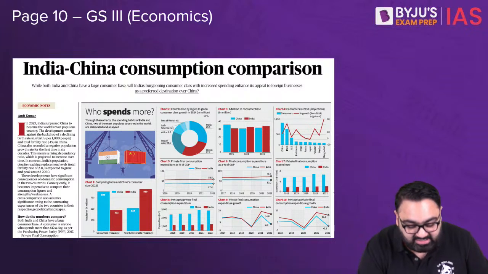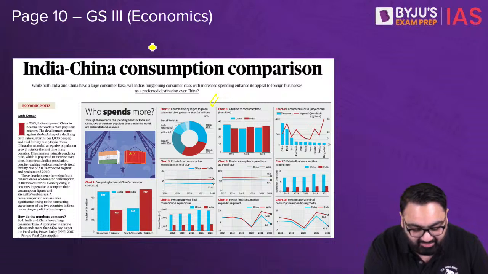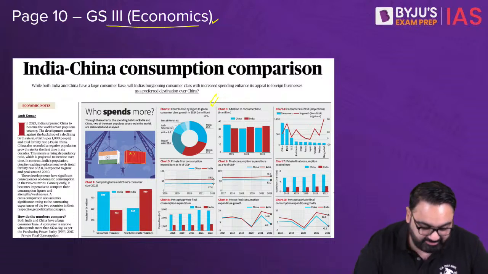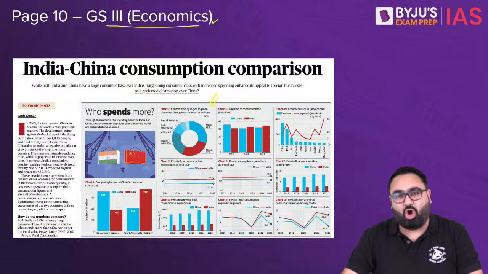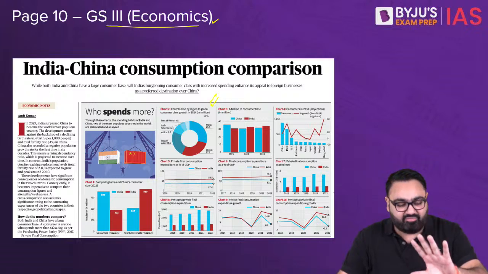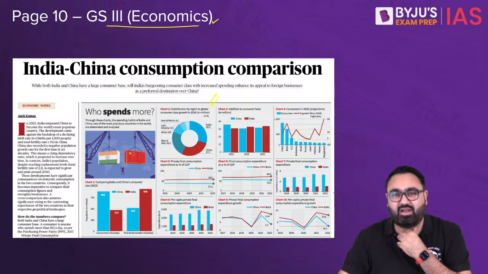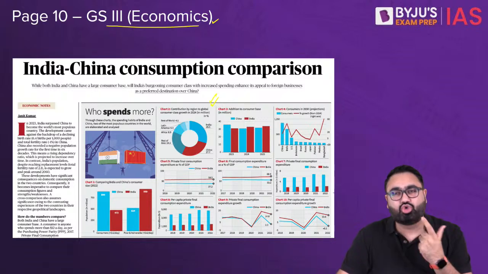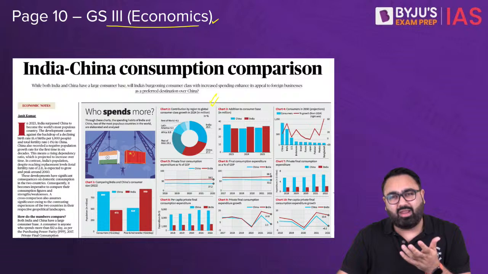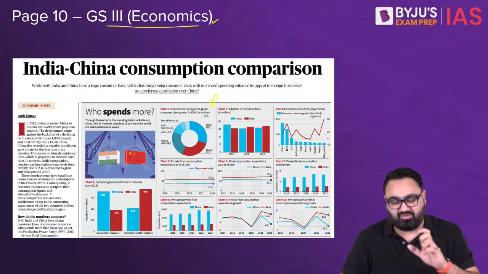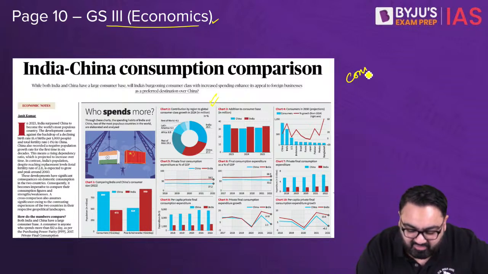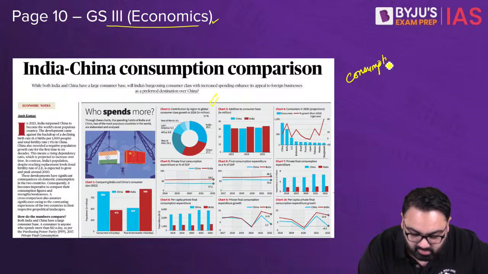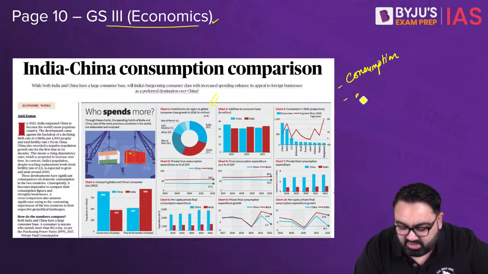The second article for the day is filled up with graphs, data, facts, and it is from economics. There's a comparative study done on consumption patterns in India and China. Now, let's take a very simple argument first. What are consumption patterns? Why are they important? Usually, it is believed that when a country wants to grow, it can grow in two very basic ways. First, it can grow on the basis of consumption, or it can grow on the basis of, let's say, export.